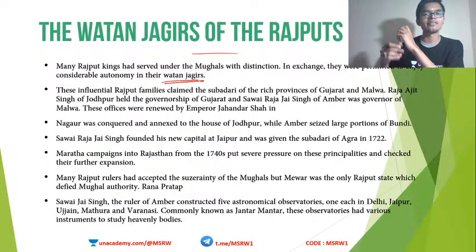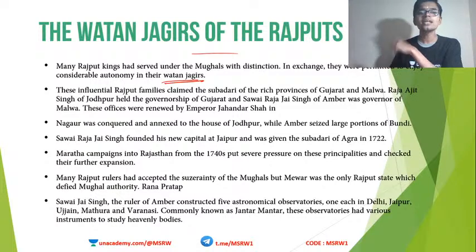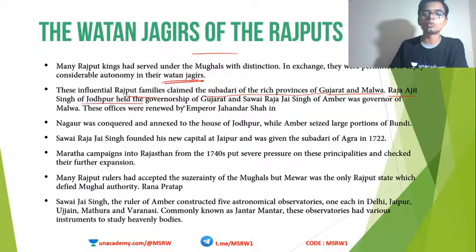Unlike Marathas, they were actually friendly. Okay, so the influential Rajput families claimed the Subedari of the rich provinces of Gujarat and Malwa. These are examples: Raja Ajit Singh of Jodhpur held the governorship of Gujarat. Raja Jai Singh of Amber was the governor of Malwa. These offices were actually renewed during the time of Jahandar Shah.